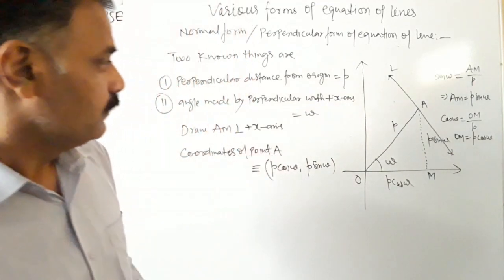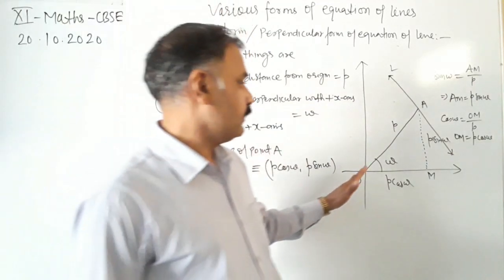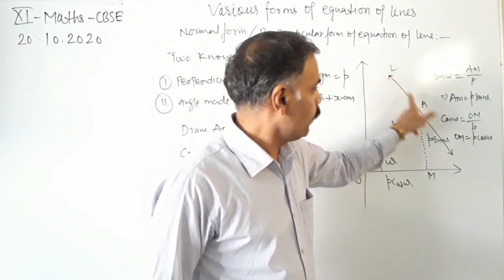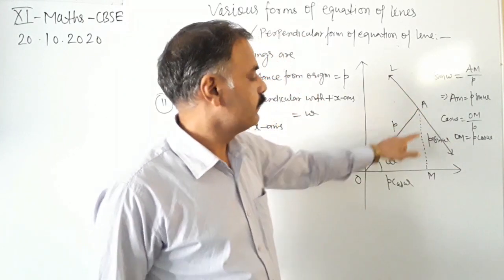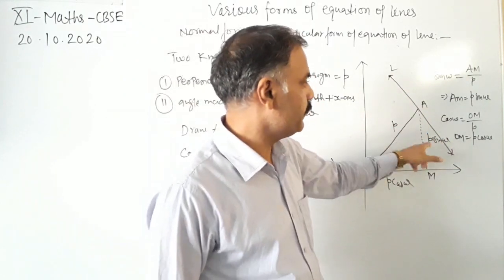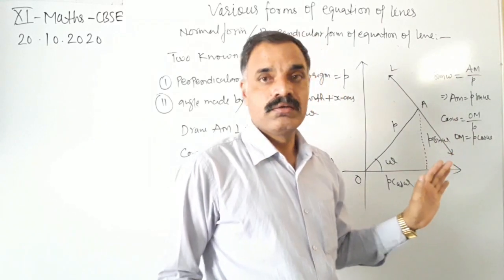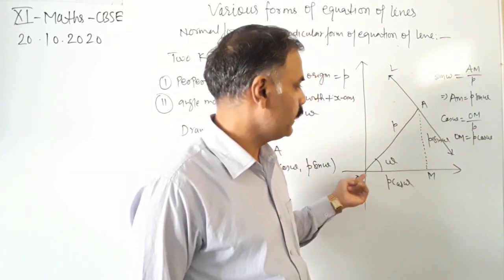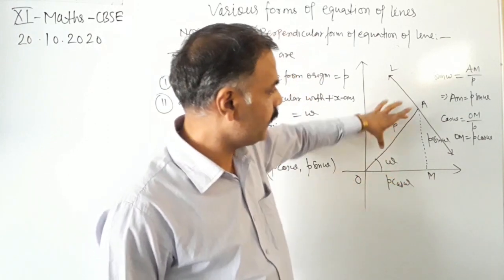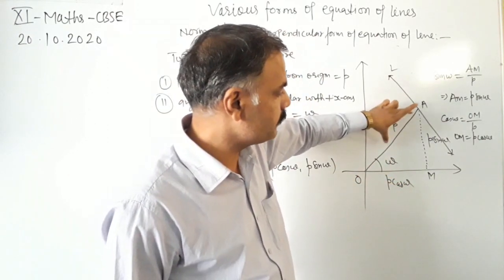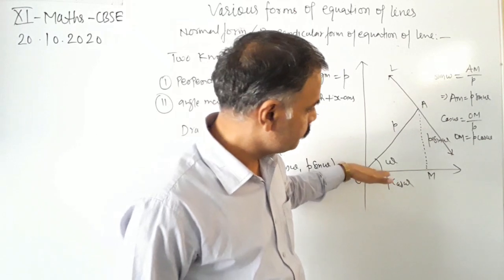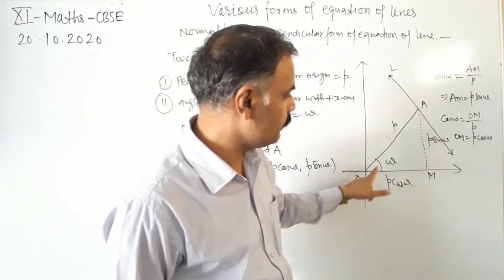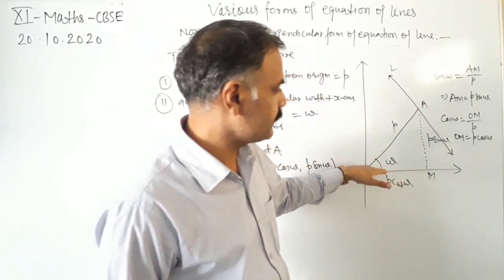Now we have to find the slope of this line L. We know that OA is perpendicular to L. We can easily find the slope of the line OA, as the angle made by this line OA with the positive x-axis is omega.